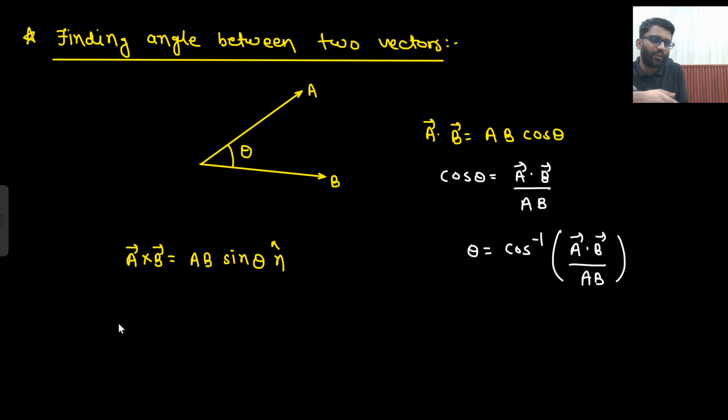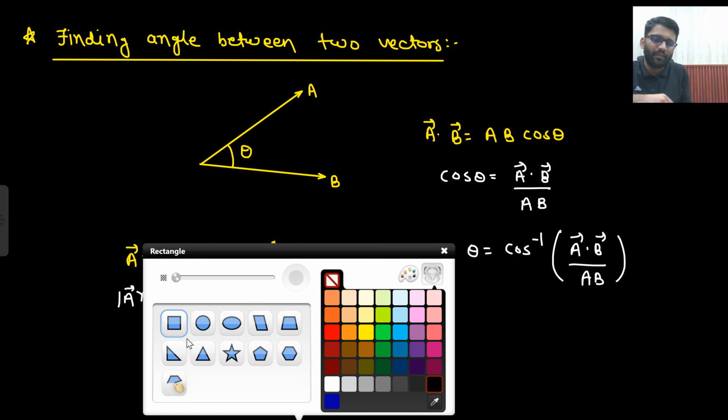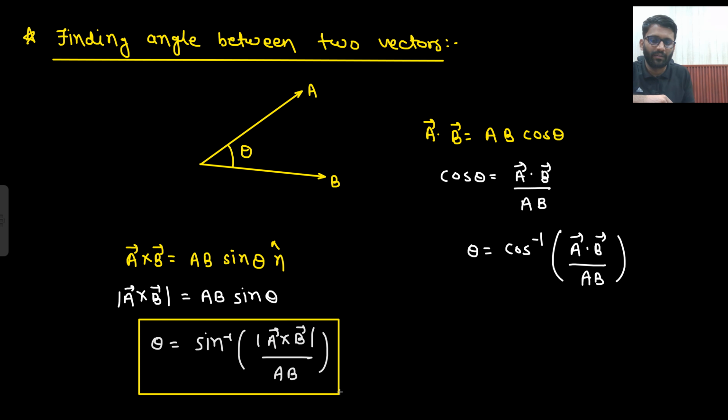Right? Here this is your a cross b. Can I write that the mod of a cross b is ab sin theta? And what will be my theta from here? Sin inverse of that. This will be your theta.